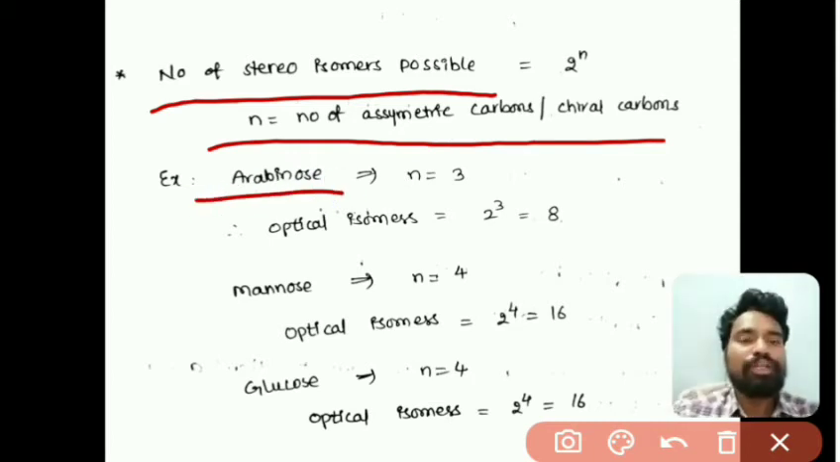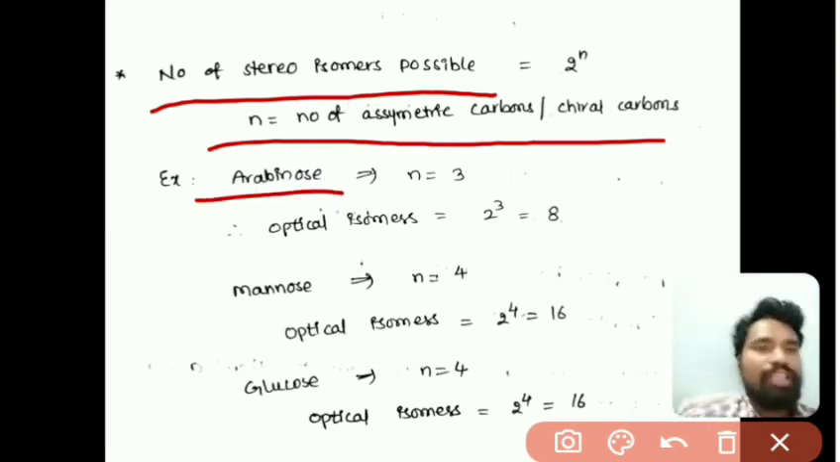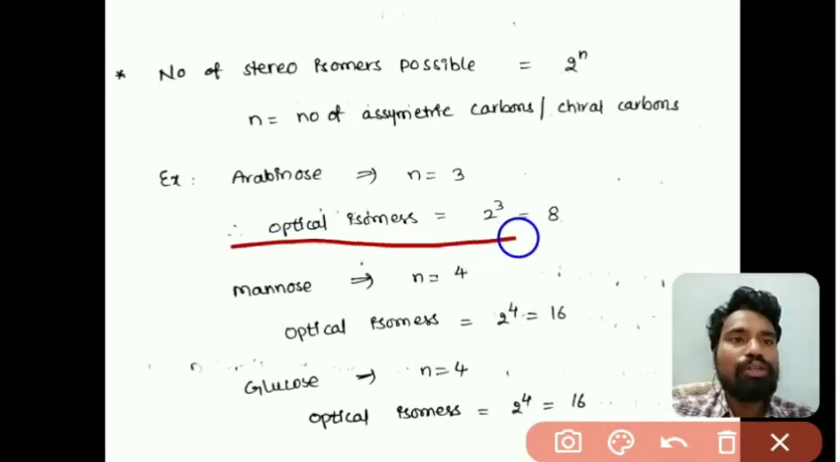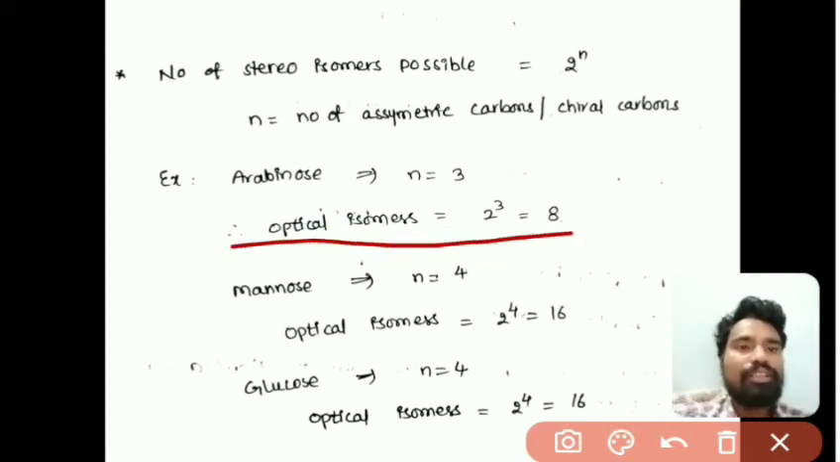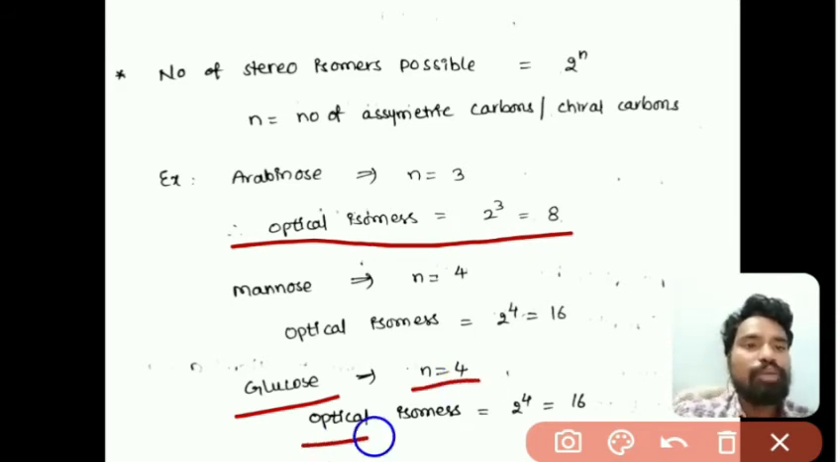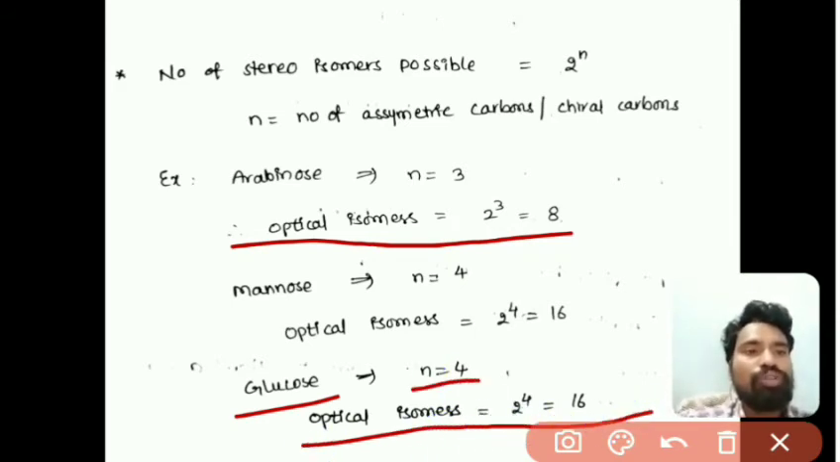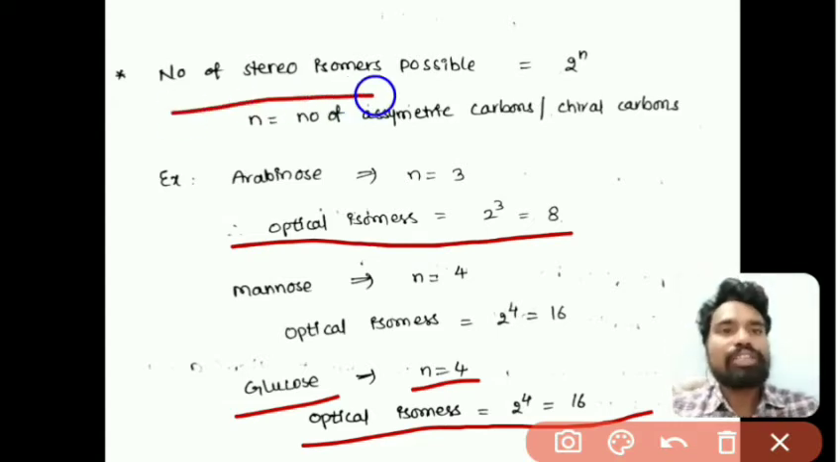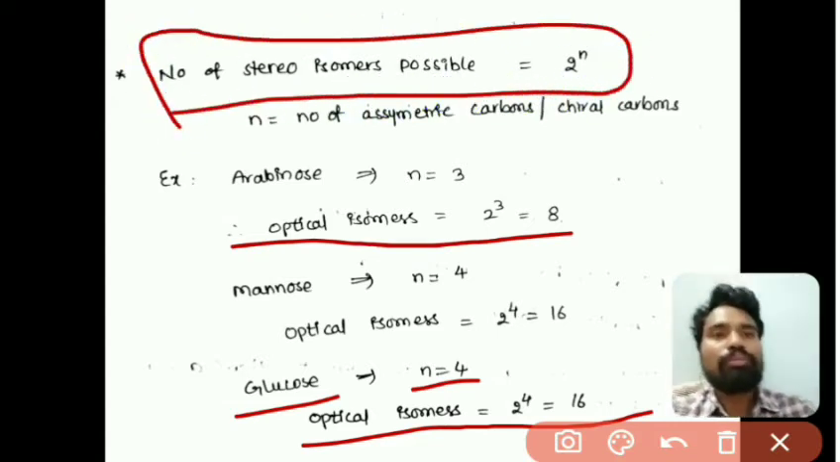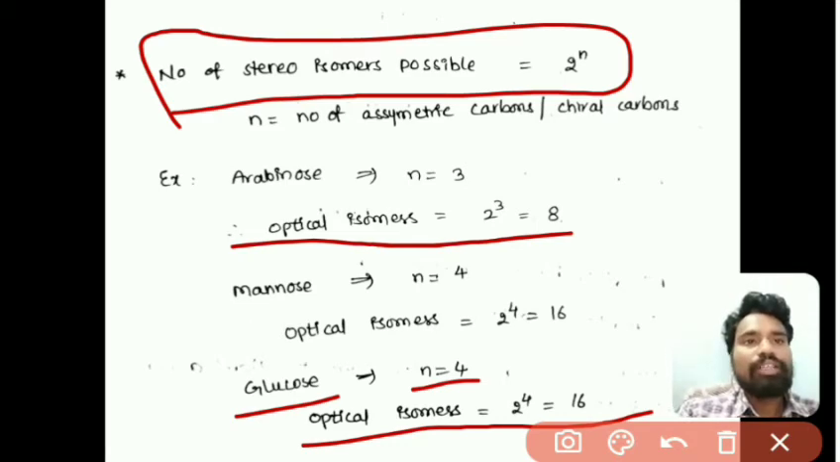So arabinose is a pentose, so it has three asymmetric carbons, then the number of optical isomers equals 2 to the power of 3, that is 8. For example, glucose has 4 asymmetric centers, so the optical isomers equal 2 to the power of 4, that is 16. So based on this formula we will calculate the number of optical isomers which are possible for a particular carbohydrate.